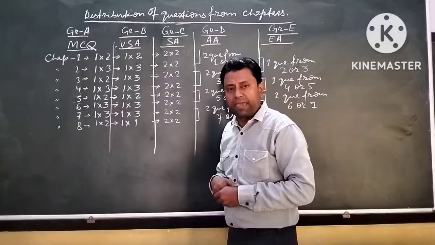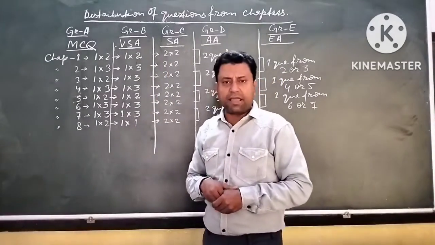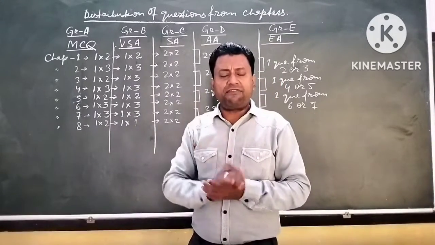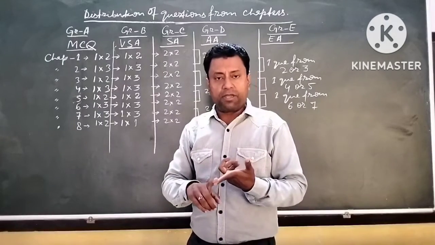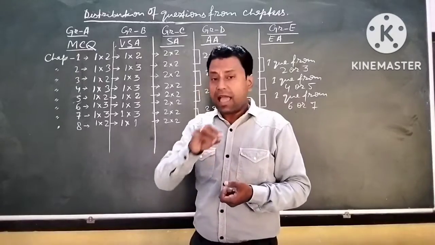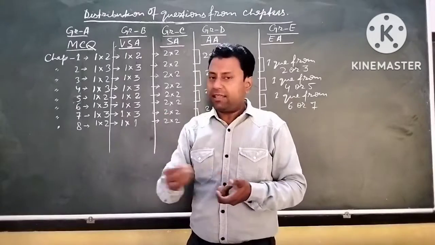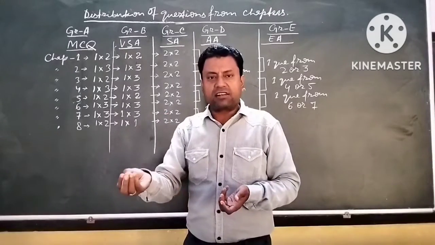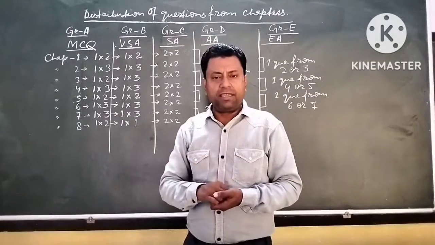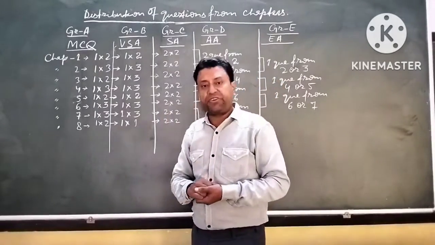If we come to group B, it is very short answer. I discussed in my last video that in group B, 5 subgroups will be there: subgroup A, B, C, D and E. In subgroup A there will be an answer in a complete sentence, B true false, C matching, D map pointing, and E a statement and interpretation.